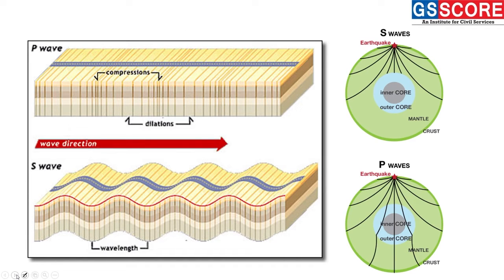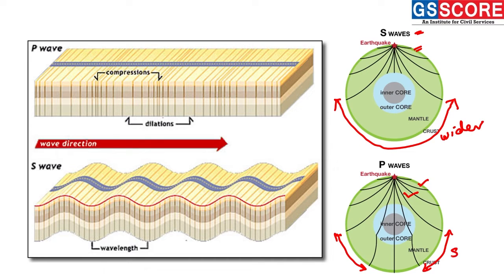We can analyze here. The P waves, they can pass through solid medium, they can pass through liquid medium, and they can also pass through the gaseous medium, which is outside this. But S waves, you can see they can only pass through the solid mediums. Therefore, the shadow zone which is being created by the S waves is quite wider. And the shadow zone which is created by the P waves is quite smaller.